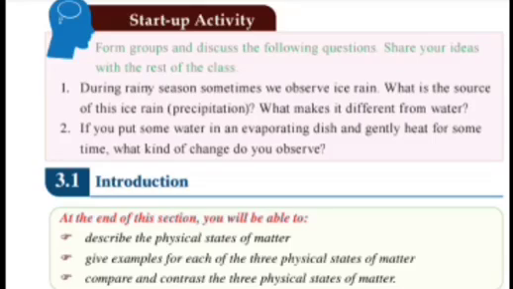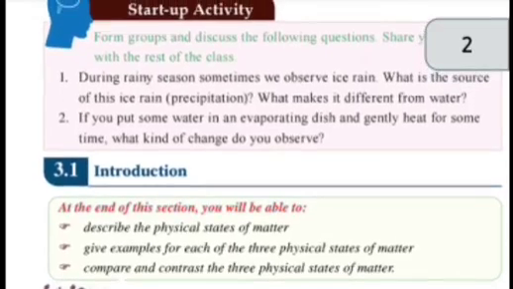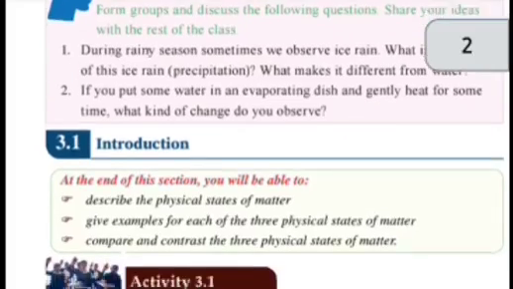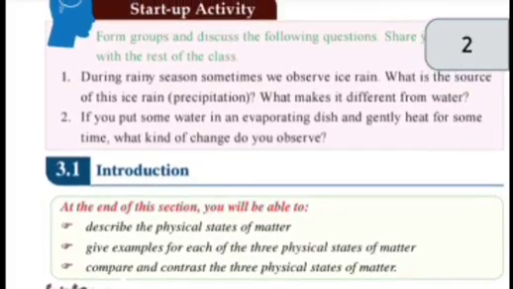The three physical states of water are, for the first one, steam or water vapor, the gaseous state of water. Steam or water vapor is the gaseous state of water.